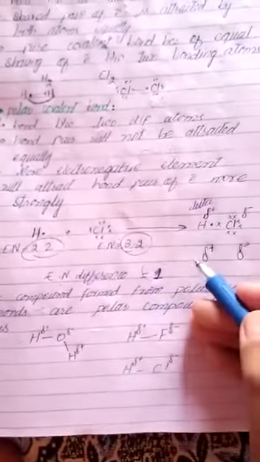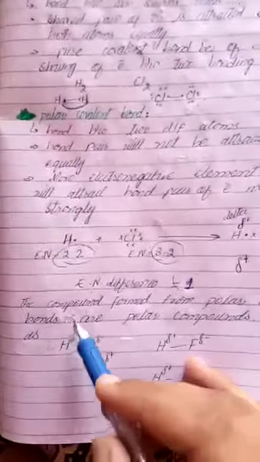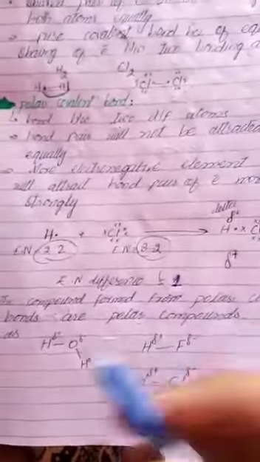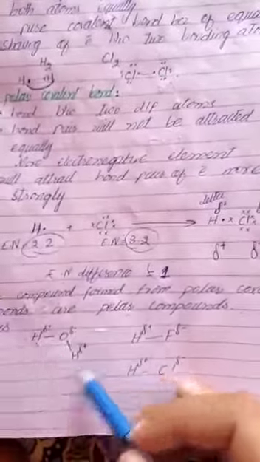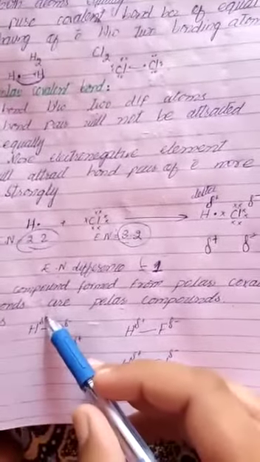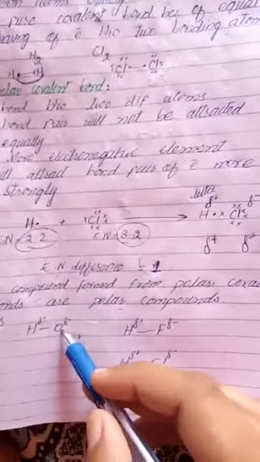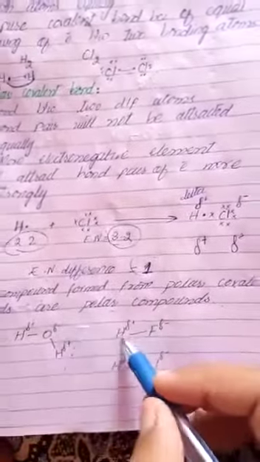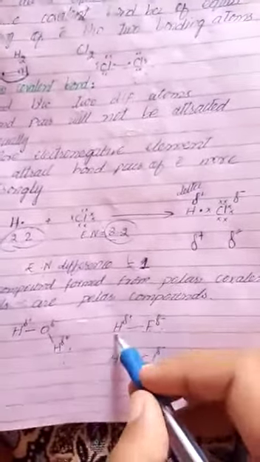So when there is an electronegativity difference between two atoms, then polar covalent bonds will be created. The compounds formed from polar covalent bonds are called polar compounds. Like water, 2 hydrogen atoms and 1 oxygen atom. On the hydrogen atom there will be partial positive charge. On the oxygen atom there will be partial negative charge. Hydrogen and fluorine, hydrogen fluoride, partial positive charge and partial negative charge. Hydrogen and chlorine, partial positive charge and partial negative charge.